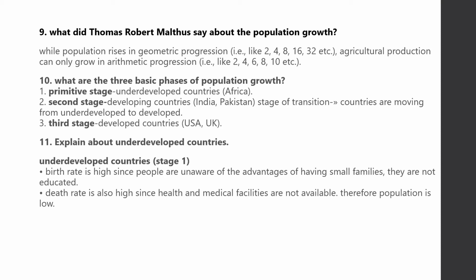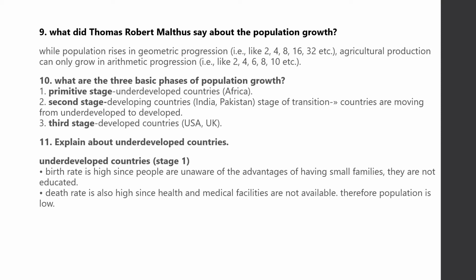What are the three basic phases of population growth? The first stage, primitive stage, that is underdeveloped countries, for example, Africa. The second stage, developing countries, for example, India, Pakistan. Stage of transition. Countries are moving from underdeveloped to developed. Third stage, developed countries like USA and UK.